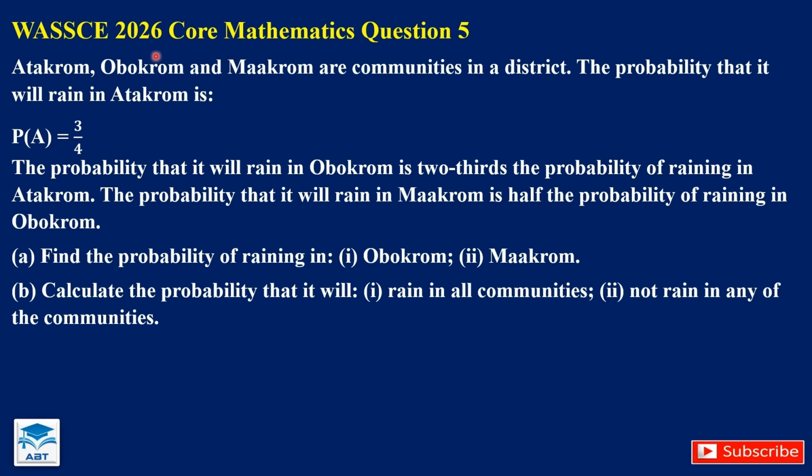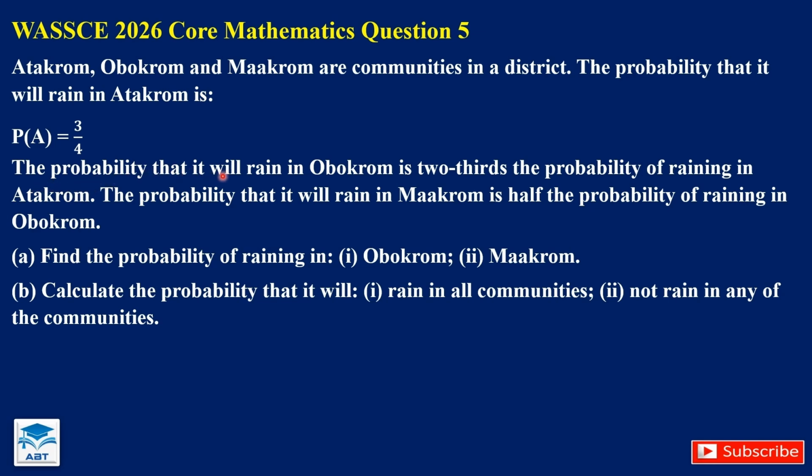WASSCE 2026 Core Mathematics Question 5. Atakrom, Obokrom, and Maakrom are communities in a district. The probability that it will rain in Atakrom is P(A) = 3/4.